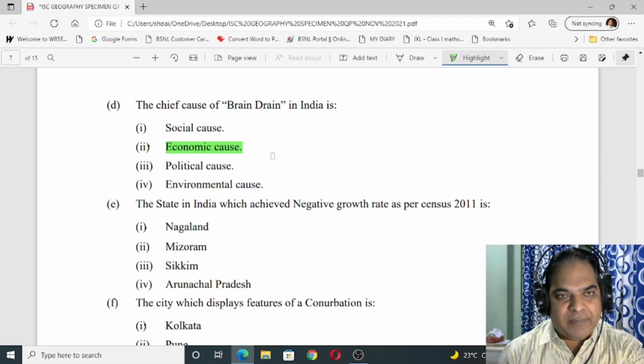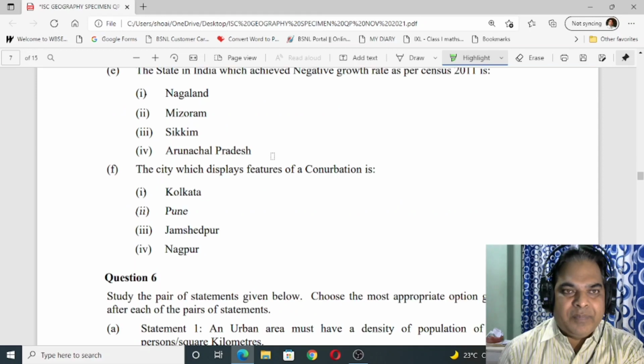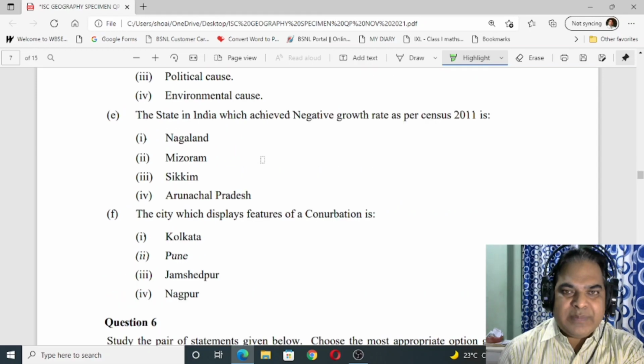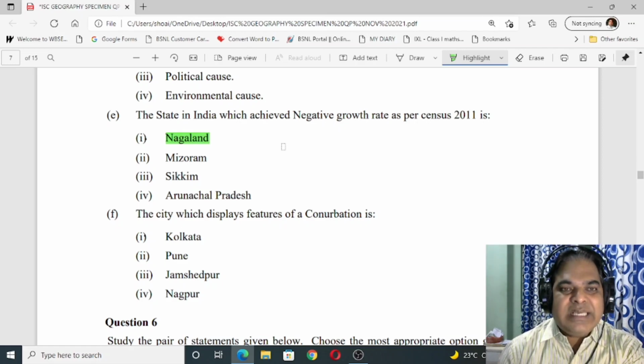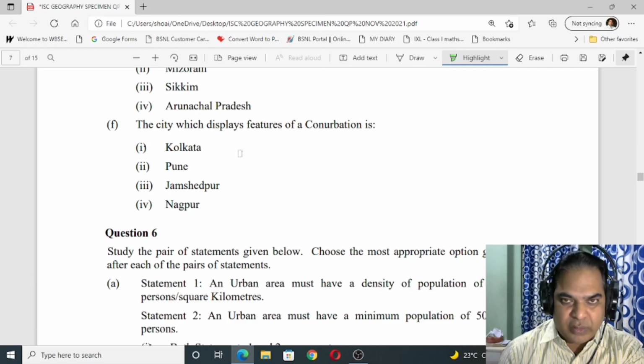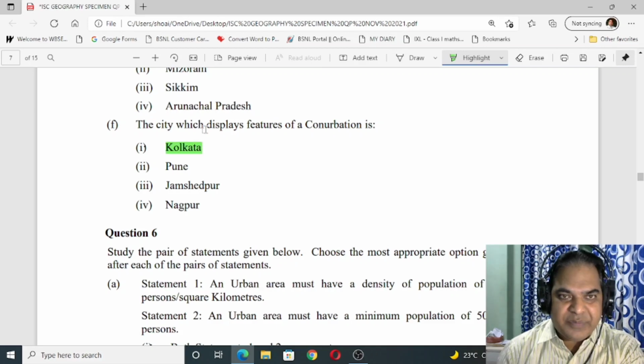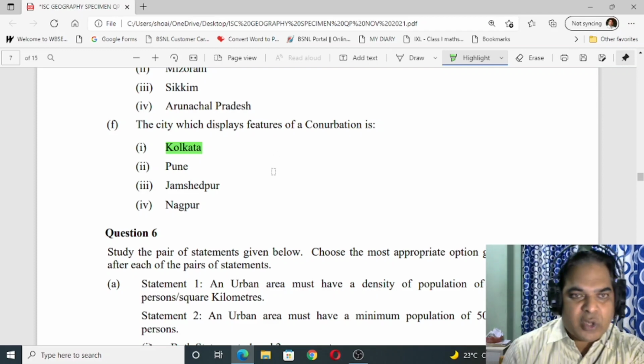Then number E. The state in India which achieved negative growth rate as per census 2011 is Nagaland. Nagaland is the correct answer. Now F. The city which displays features of conurbation. Which one is the correct one? It is Kolkata. The city which displays features of a conurbation is Kolkata.